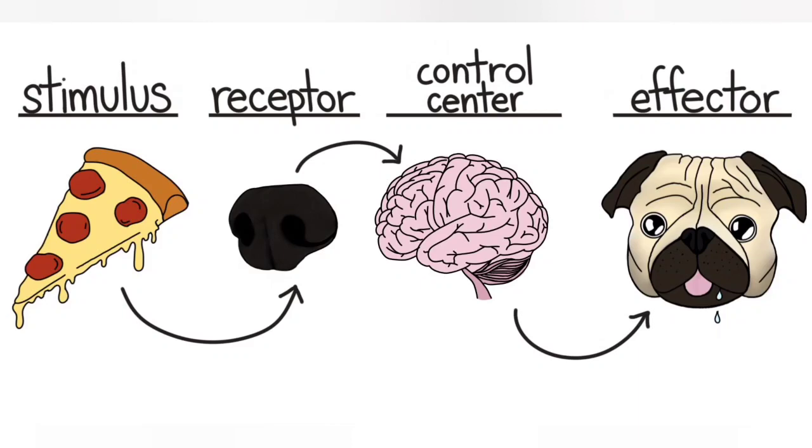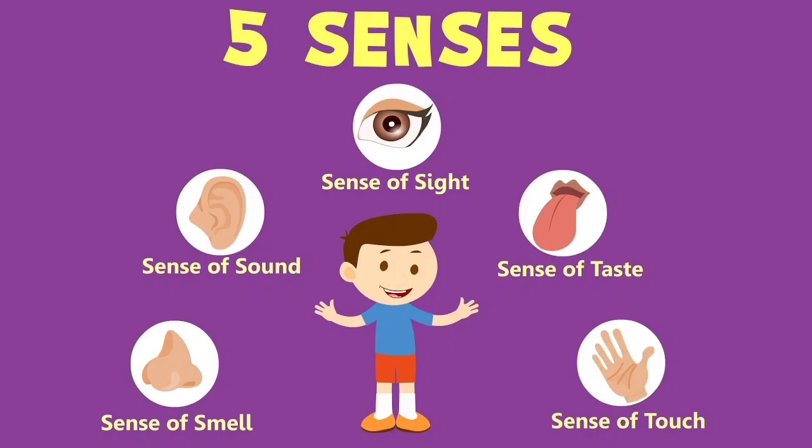Sensitivity. Living organisms possess the ability to sense and respond to stimuli in their environment. This sensitivity allows them to detect and interpret signals from their surroundings, including light, sound, touch, and chemical cues. For instance, animals have specialized sensory organs like eyes, ears, and noses, while plants respond to light by growing towards it. Sensitivity helps organisms adapt to their surroundings, locate food or mates, and avoid potential threats.